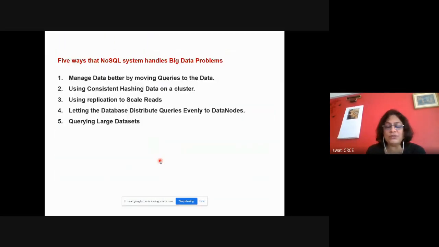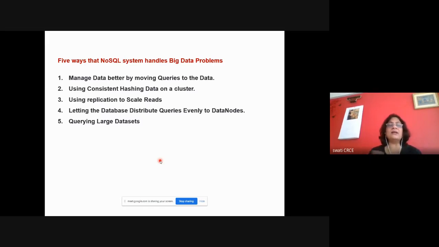Now, what is the objective of today? This was already explained in the previous lectures, but I've just created the background for those who have not attended the lectures to understand today's topic. So today's topic is about what are the different ways NoSQL handles big data problems.